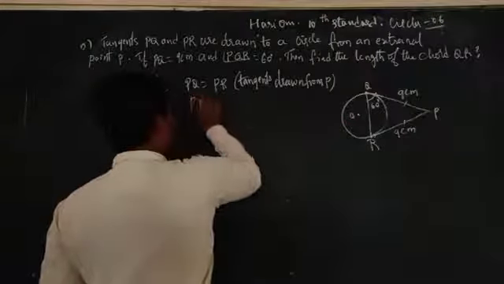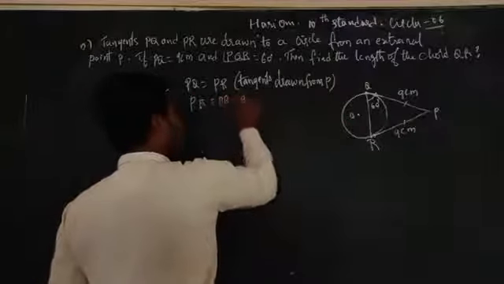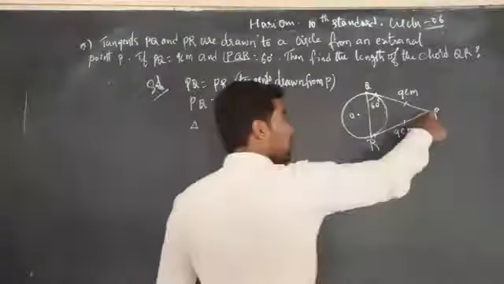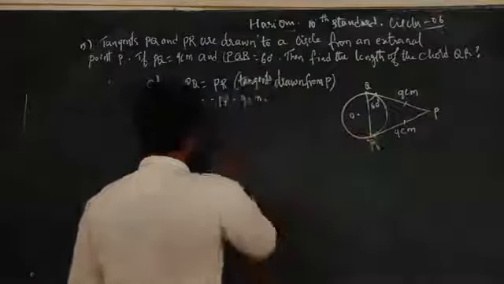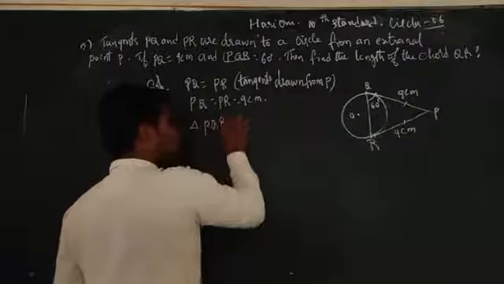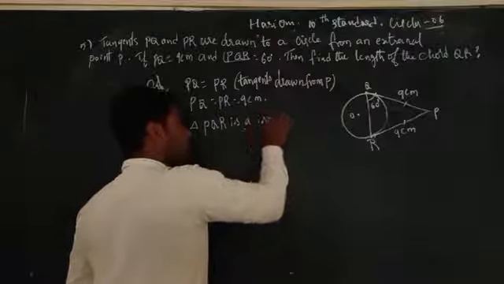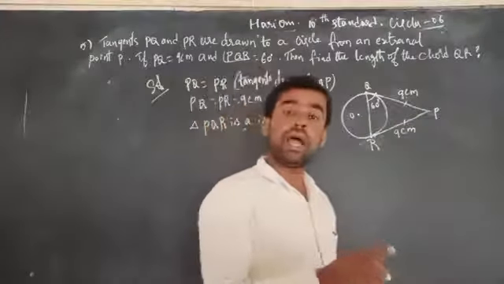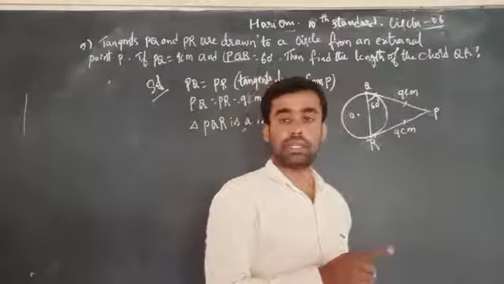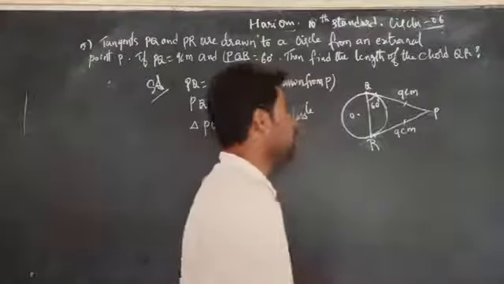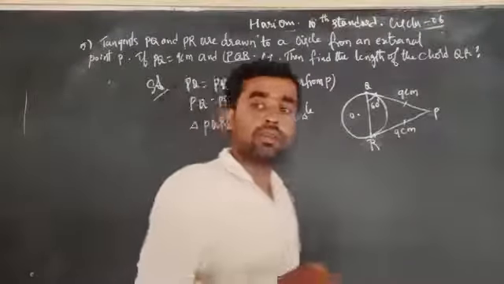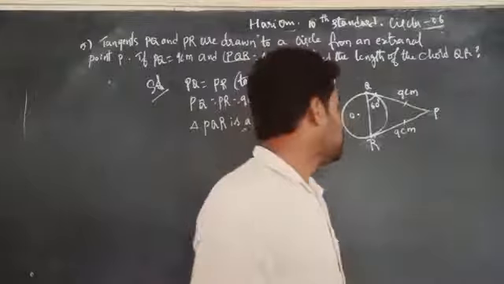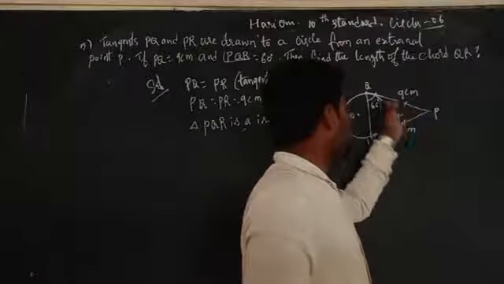Therefore, the length of PQ is equal to PR. They are equal to what? 9 centimeters. Therefore, triangle PQR is an isosceles triangle because the two sides are equal. They are given the two sides are equal. Therefore, by using the isosceles triangle property, the equal sides' opposite angles are equal.